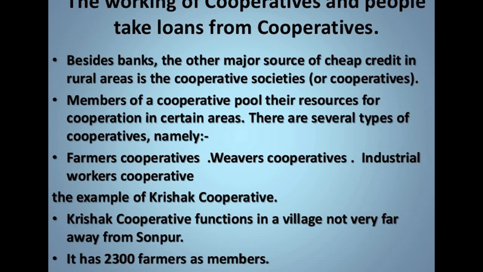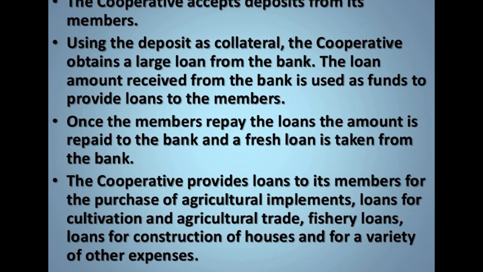It has 2300 farmers as members, and this cooperative accepts deposits from its members, using the deposit as collateral, and the cooperative obtains a large loan from the bank. The loan amount received from the bank is used as funds to provide loans to these particular members. Once these members repay the loan, the amount is repaid to the bank, and they can also take a fresh loan from the bank as well.